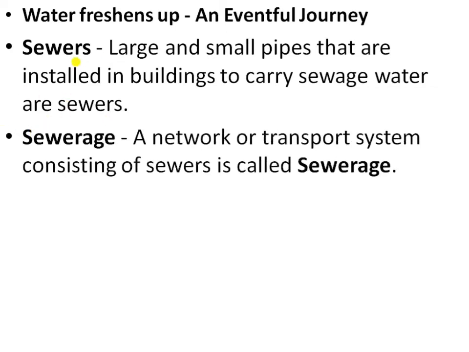Then second is sewerage. Sewerage, a network or transport system consisting of sewers, is called sewerage. A sewer is a large or small pipe installed in the building to carry the sewage water. And sewerage is a network or transport system consisting of several sewers.